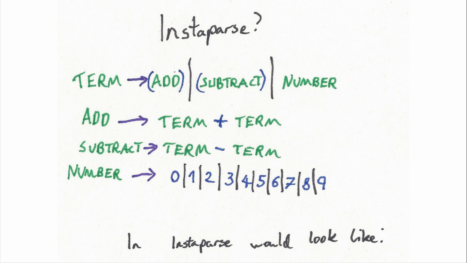So this is our grammar again. What has this got to do with Instaparse? I've just told you how to do a grammar for a language that really doesn't tell you how to make a parser, and I said, oh, look at this string, we can just turn it into a parse tree, but I didn't really give you anything there. Luckily, Instaparse does this for us.